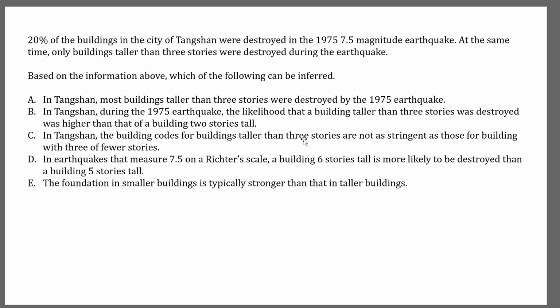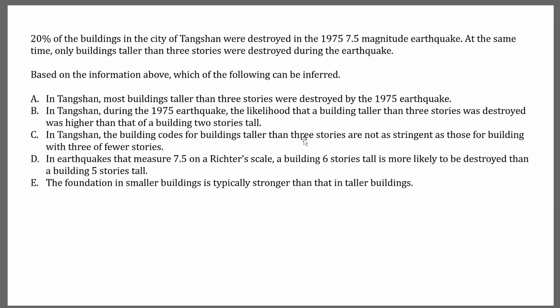I'm going to just zoom it in a bit. Choice A says in Dakshan, most buildings taller than 3 stories were destroyed. The word most means 50% or higher. And do we know that 50% of the buildings taller than 3 stories were destroyed? No, we don't know that. What we only know is that only 20% of the buildings were destroyed. That 20% could comprise 60% of buildings taller than 3 stories, or it could comprise 30% of the buildings taller than 3 stories. We don't know either way, and hence choice A is wrong.